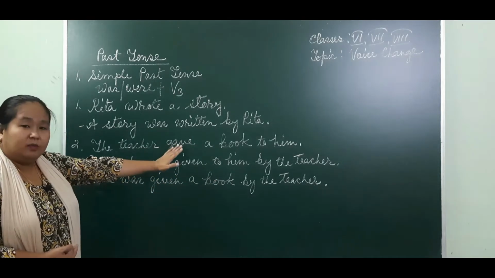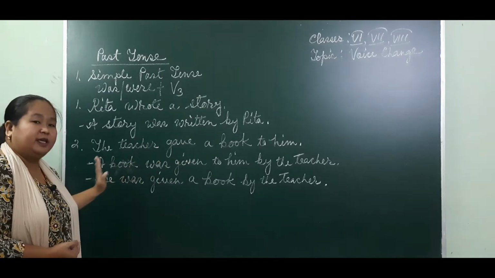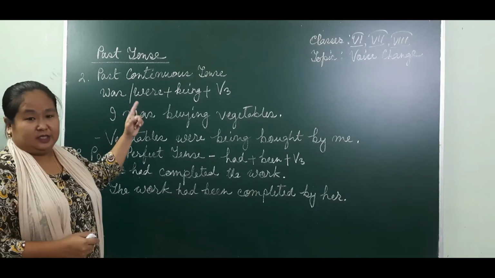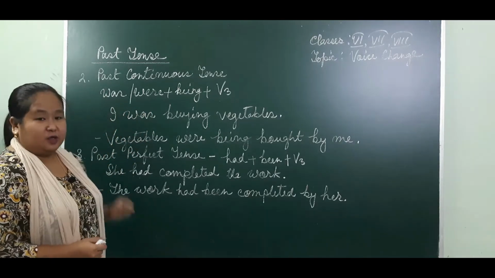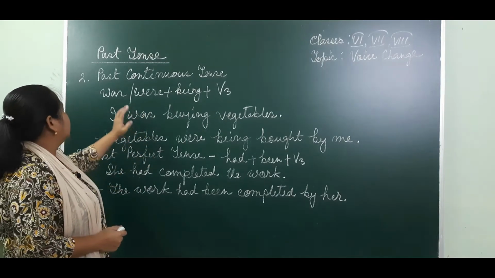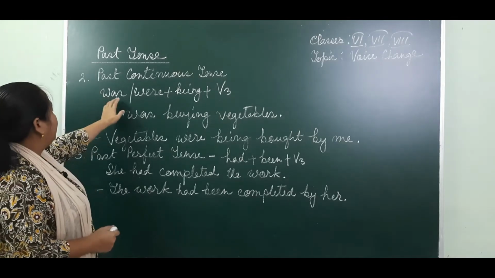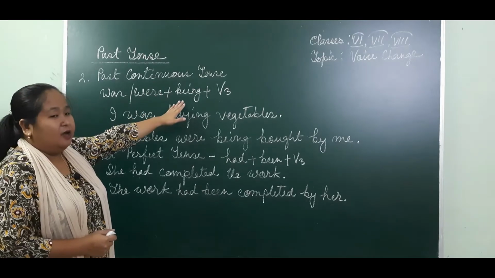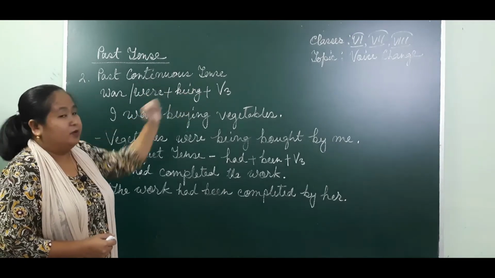So if there are two objects in a sentence, one of the objects can take the place of a subject. Right. Okay, now we have past continuous tense form. For past continuous tense, the verbs that we use are was, were plus being. Was being or were being, then verb 3.